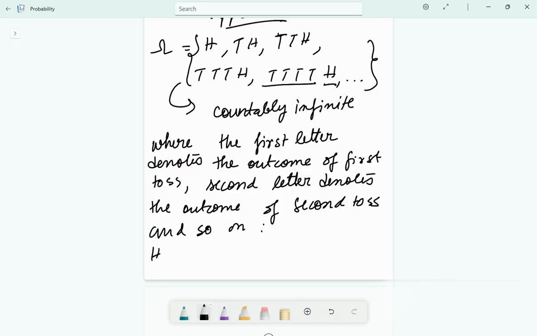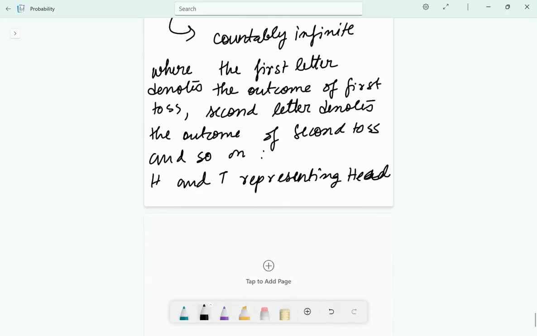Which means H and T representing head and tail respectively. Am I correct? Yes. Now let's take another example, just the opposite. Like we will stop tossing of an unbiased coin until a tail appears. We just did head, now we'll do until a tail appears. Same trick.